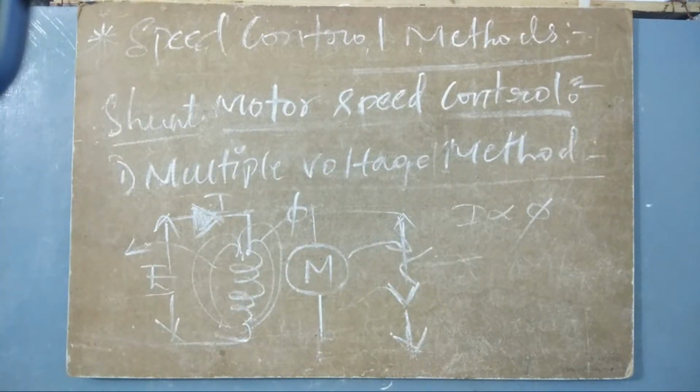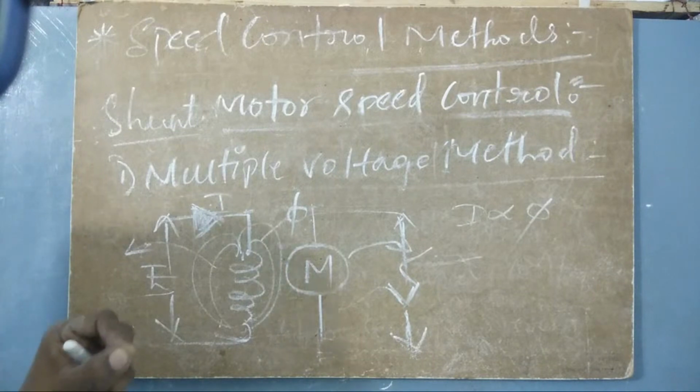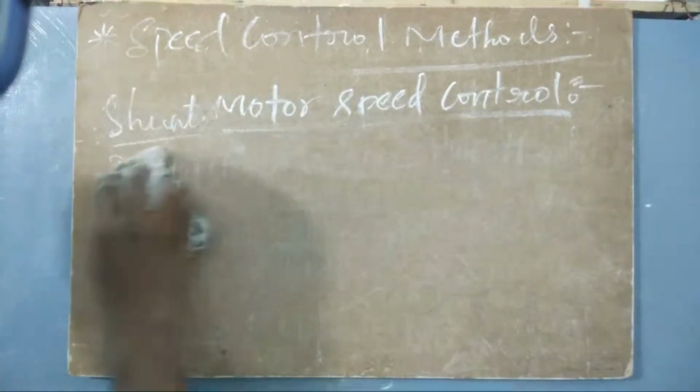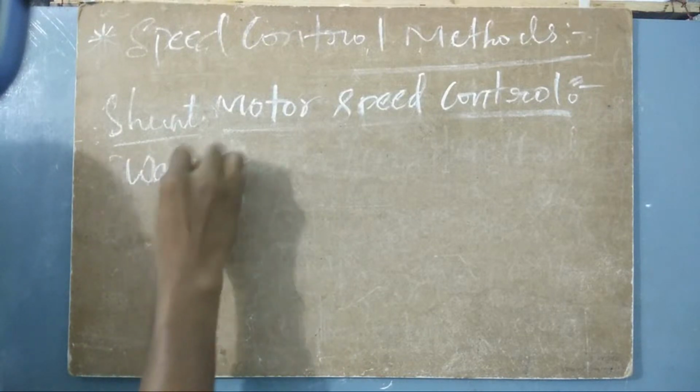And then the next one we are going to discuss is the Ward-Leonard system. This is also very easy, but it is not mostly used. Actually, this method is used in research. The multiple voltage method is commonly used everywhere. And then the next method is the Ward-Leonard system.